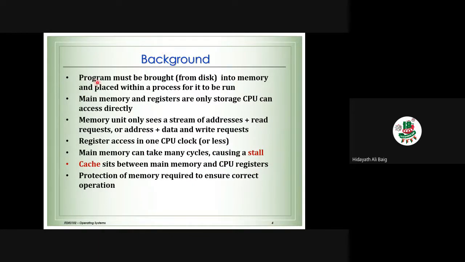Okay, so the program must be brought from the hard disk into memory and placed within a process for it to be run. What they are telling here is, we need to bring the program and the data from the hard disk into main memory to run. That is the point we need to understand. Main memory and registers are the only storage the CPU can access directly. It cannot access the hard disk directly. So we need to bring the data.